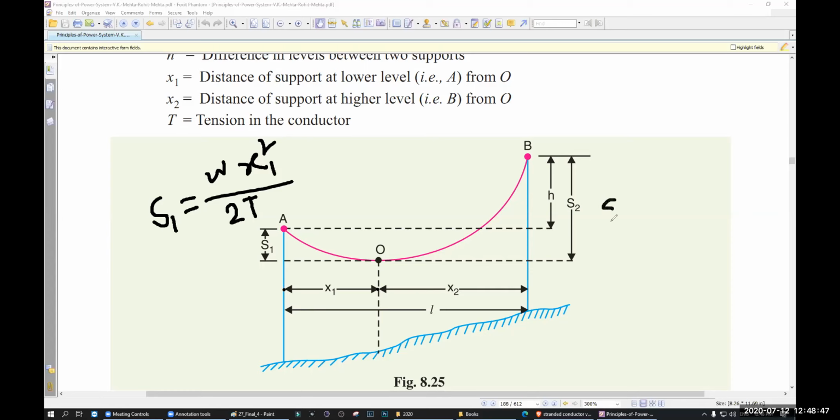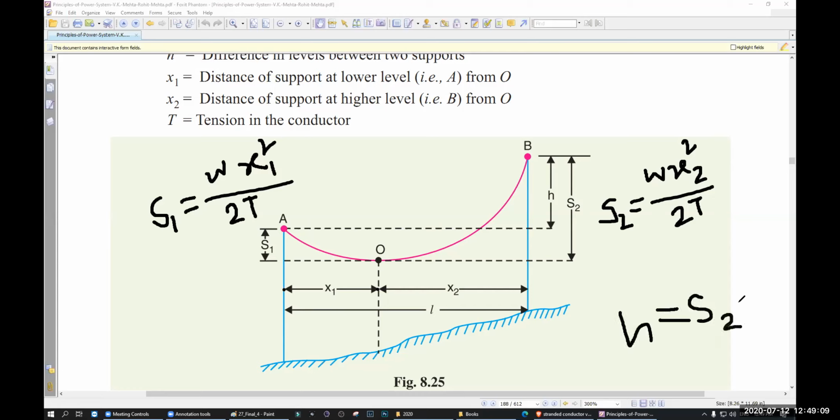What about S2? S2 will be again the same formula, Wx squared divided by 2T. What is x? X is x2, between the tower and the sag point. So this is one formula, this is another formula. And what is H? H is equal to bigger sag minus smaller sag. Okay, that is H. Understand?